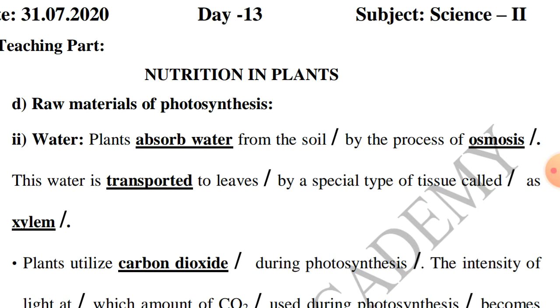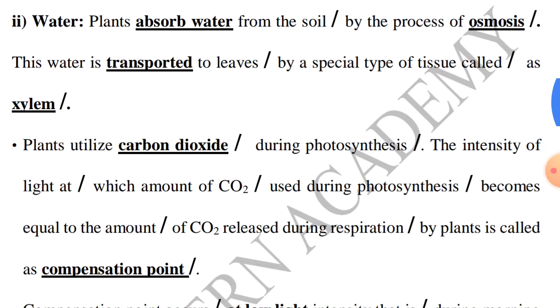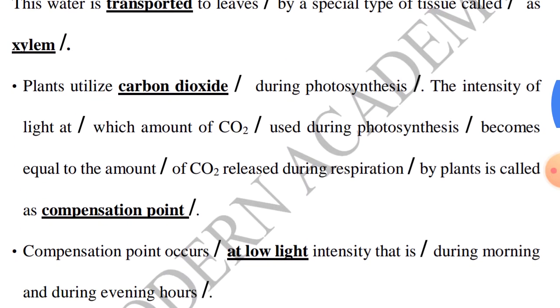Plants utilize carbon dioxide during photosynthesis. The intensity of light at which the amount of carbon dioxide used during photosynthesis becomes equal to the amount of carbon dioxide released during respiration by plants is called the compensation point. So the carbon dioxide used during photosynthesis is equal to the carbon dioxide released during respiration, and that is called the compensation point or equivalent point.